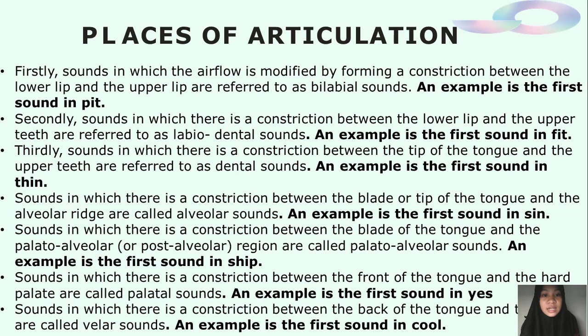Next, sounds in which there is a contraction between the blade of the tongue and the palato-alveolar or post-alveolar region are called palato-alveolar sounds. An example is the first sound in sheep. Next, sounds in which there is a contraction between the front of the tongue and the hard palate are called palatal sounds. An example is the first sound in yes. The last one, sounds in which there is a contraction between the back of the tongue and the velum are called velar sounds. An example is the first sound in cool.